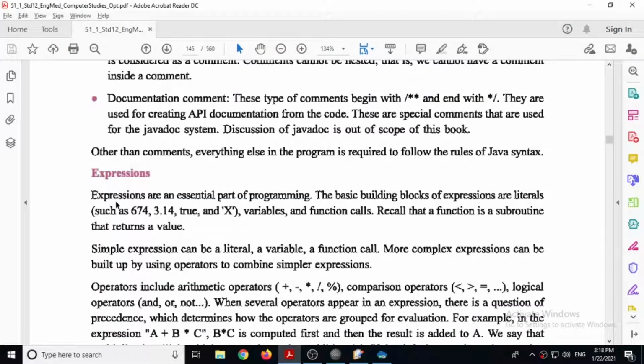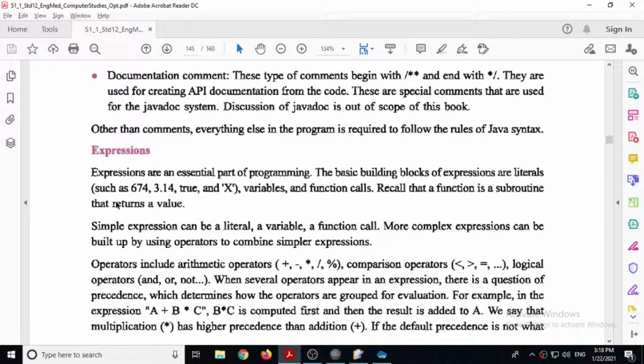Next is expression. Expressions are an essential part of programming. Expression means whatever statement we are writing for various types of calculations or using logic. The basic building blocks of expressions are literals, variables, and function calls. Recall that a function is a subroutine that returns a value.